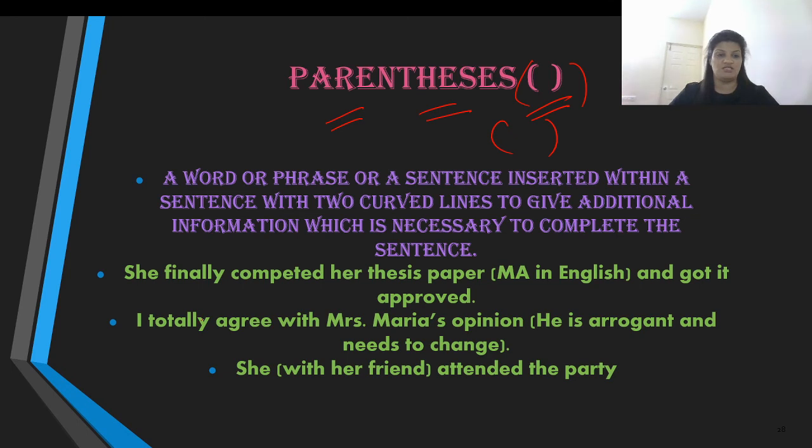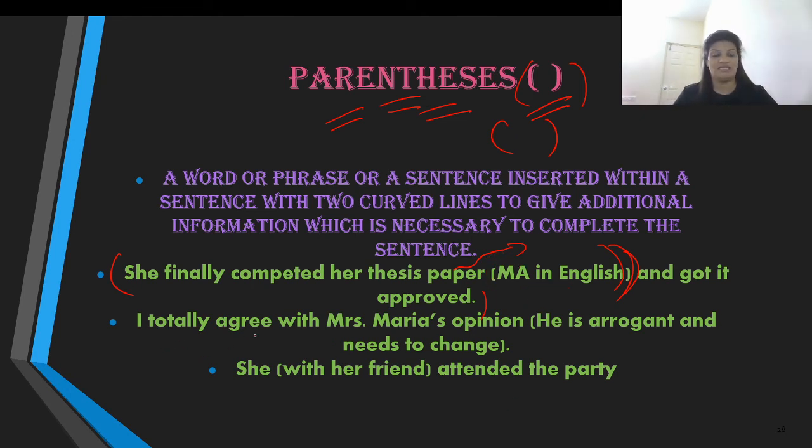For example, she finally completed her thesis paper and got it approved. Now this is our statement. She finally completed her thesis paper and got it approved. Which paper? And that information has been put in bracket or parenthesis. So this is the additional information about which thesis paper she has written. So when you have to give that additional information, you put that information inside brackets, information which is necessary, which is relevant to your sentence.